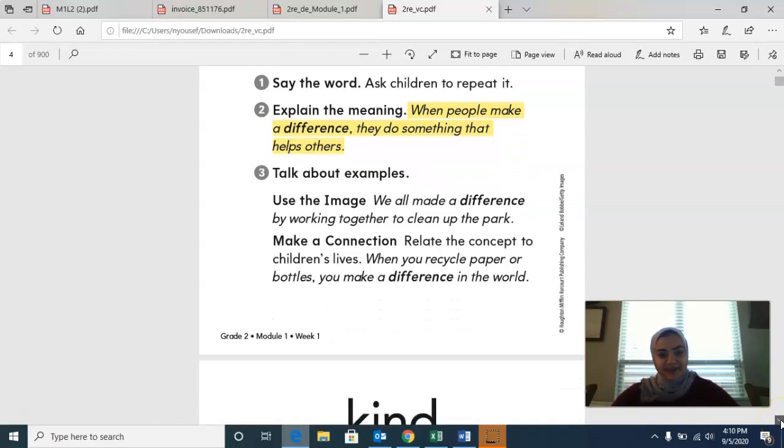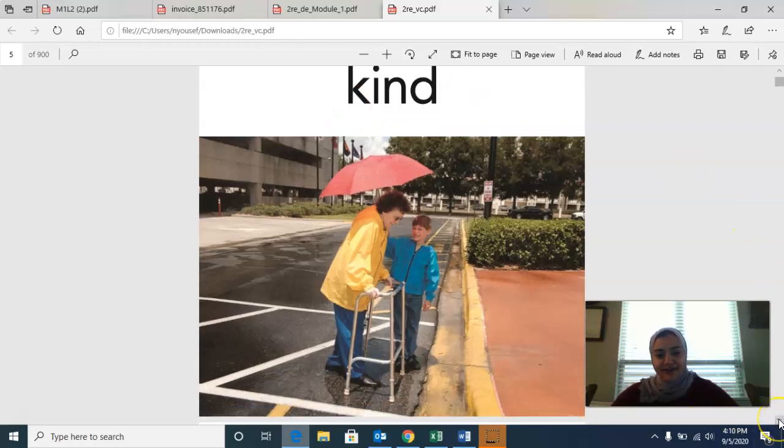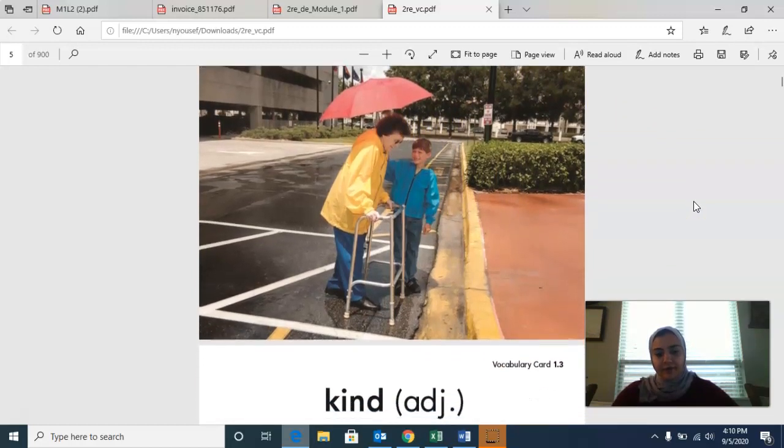Okay, moving on. Our last word today is kind. I know you all know what kind means because you are all so kind. Let's look at this picture. What is the little boy doing here? He's holding an umbrella over an elderly woman, right? Where is she? Is she in the park? No, she is crossing the street, and it's raining outside. I know that because they have their raincoats on and the floor looks wet. So in this picture, the boy is being kind to the woman.